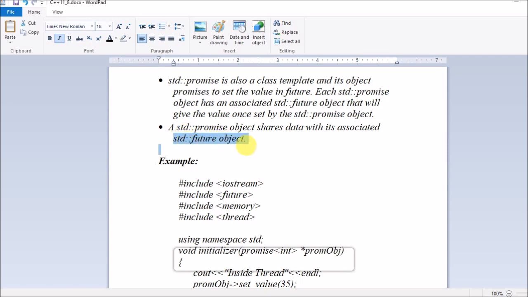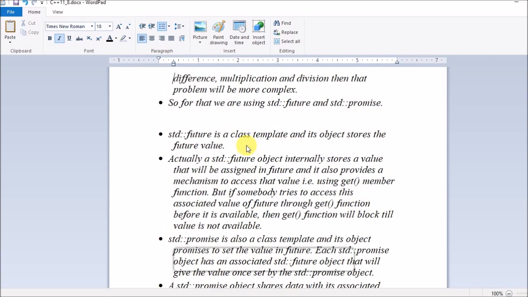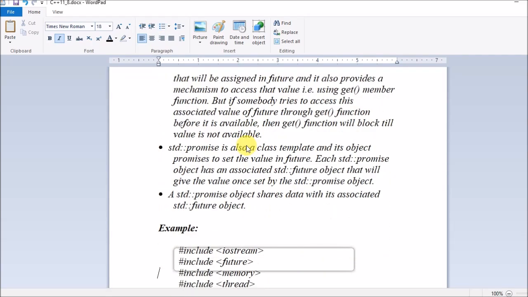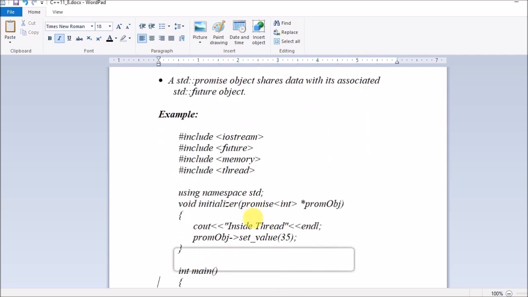std::future object is a class template actually, guys, and its value will be set in future, and it has a member function called get. And who will set the value? The std::promise object will set the value. Let's see, guys, how to achieve it.